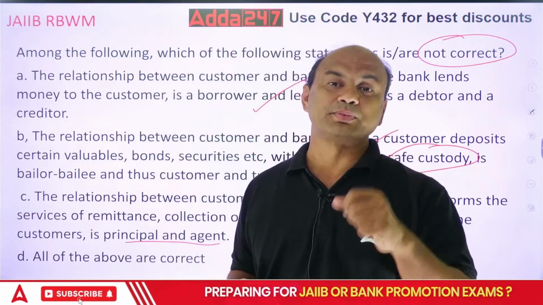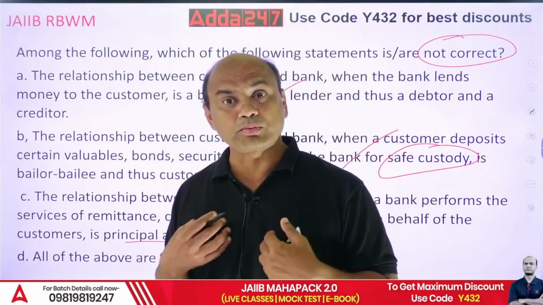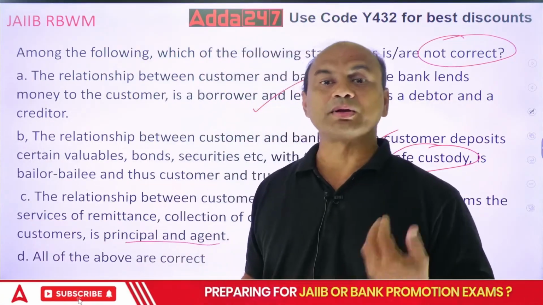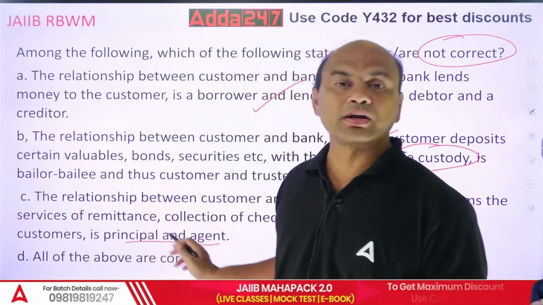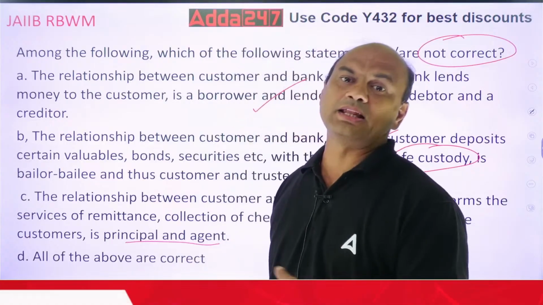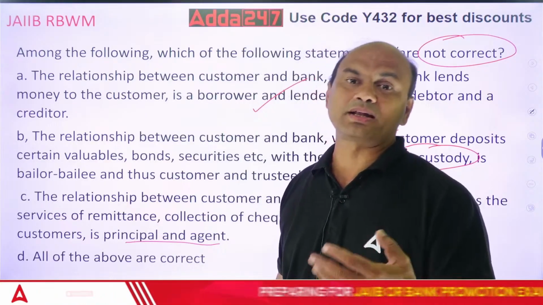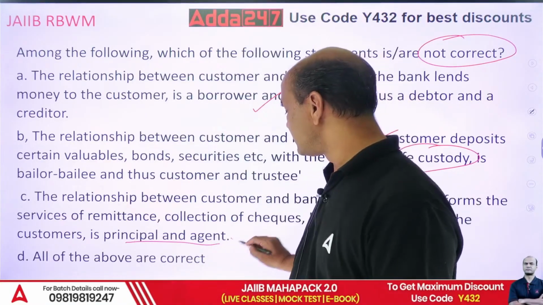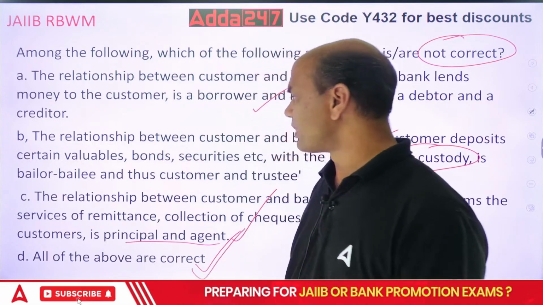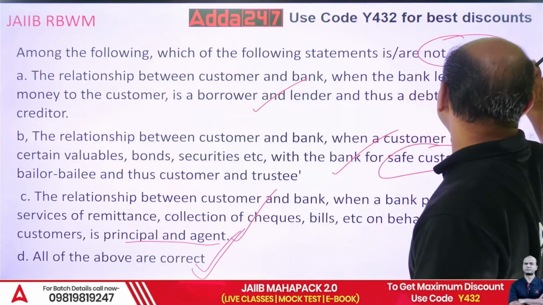Who is the owner of this money? The owner of this money is me, because it's my account, my check. What are you? You are the agent. So I become the principal, and you become the agent. So whenever we send checks for collection, where we have to collect the money, we act as the agents. So the answer is correct. All of the above are correct. D is the answer. Got it, everyone?